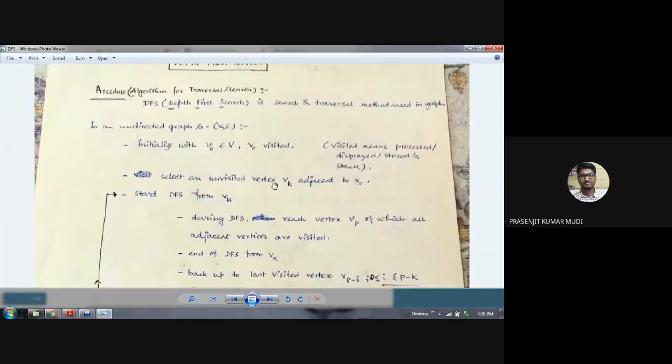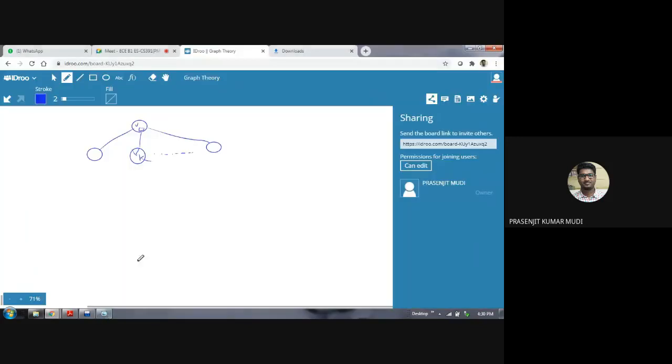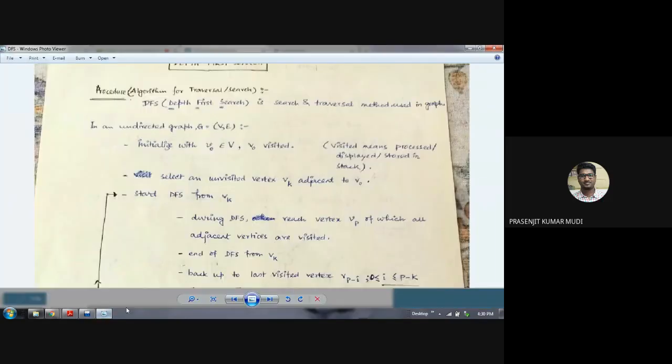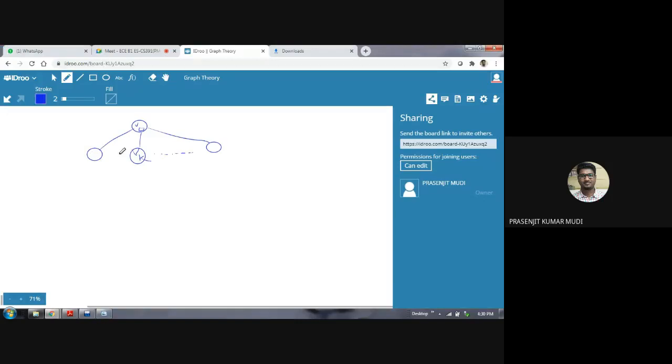So we are talking about a Vk. First you visit V0, then select any unvisited adjacent vertex Vk. You are selecting Vk out of these several adjacent vertices to V0.